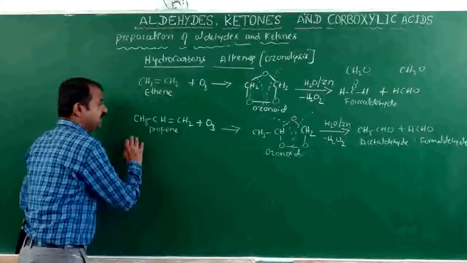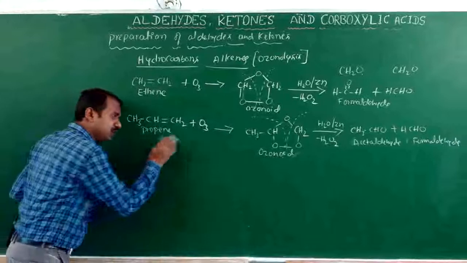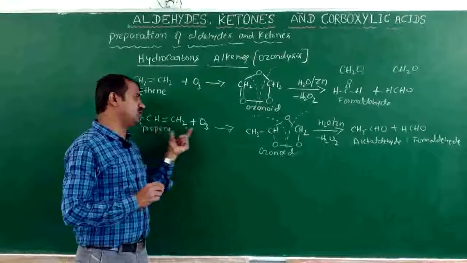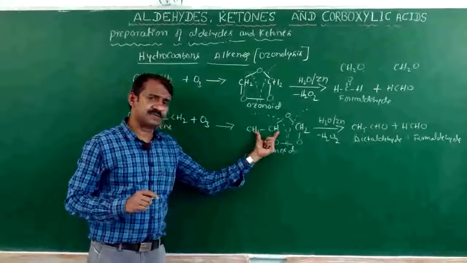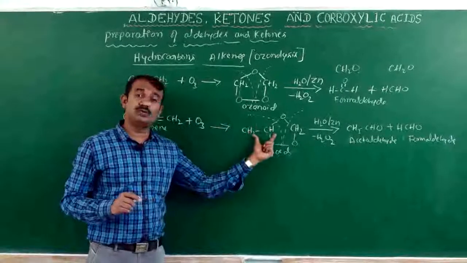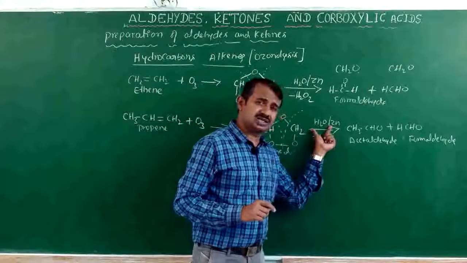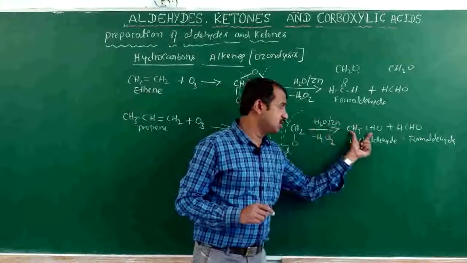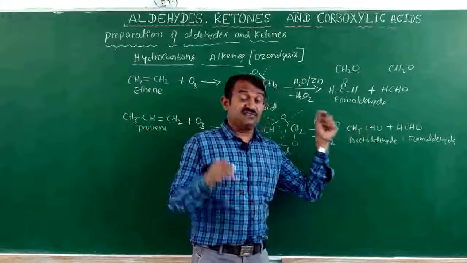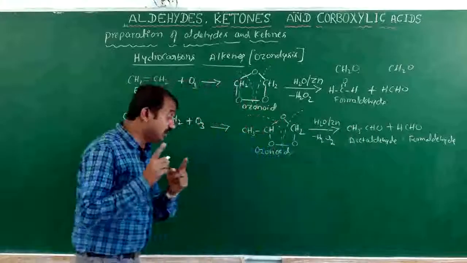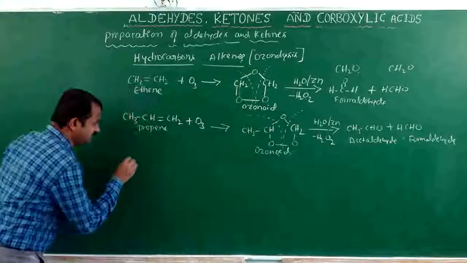If I take 2-butene, it reacts with ozone to form butene ozonide, and on hydrolysis you will get 2 molecules of acetaldehyde. If you want ketones, you have to take branches.